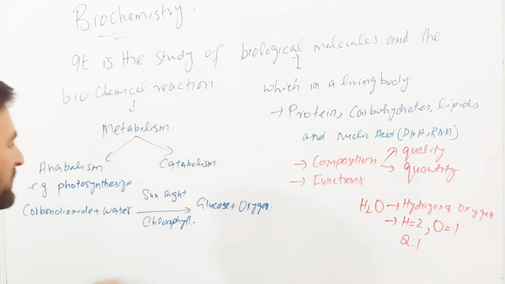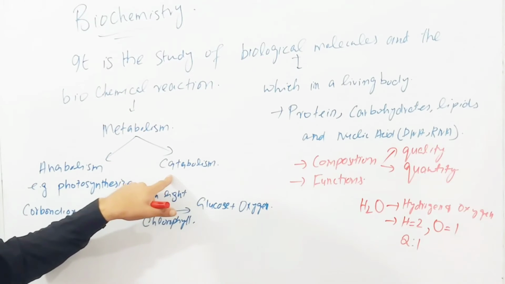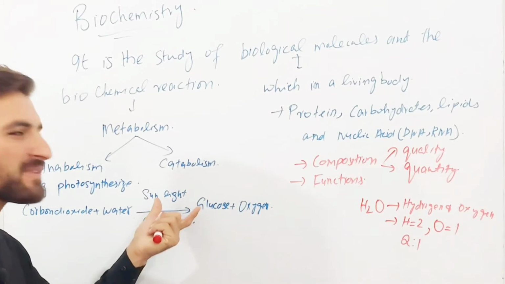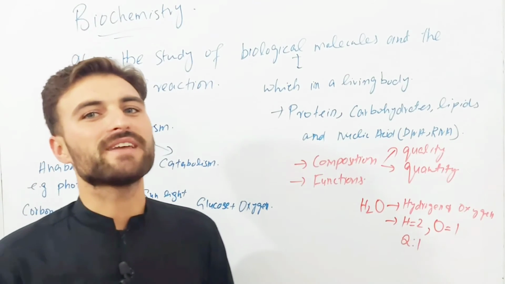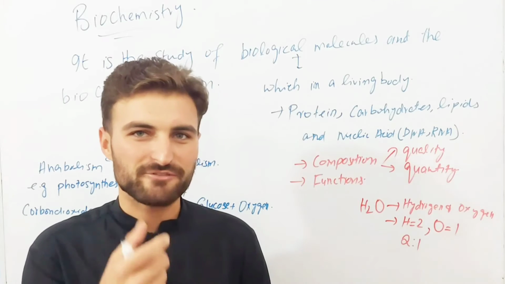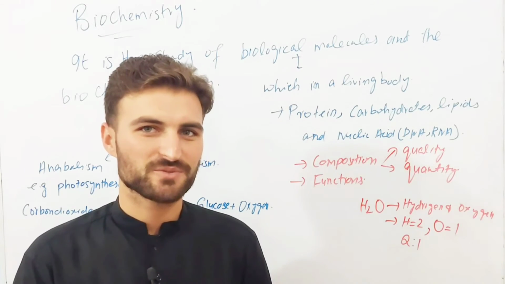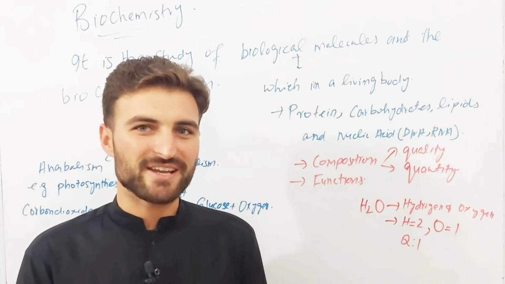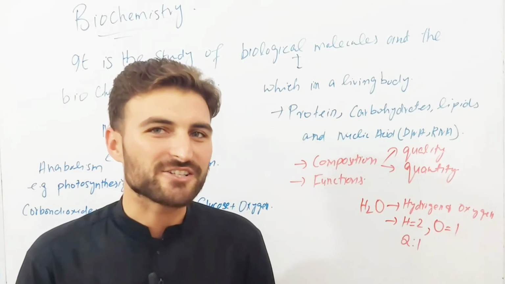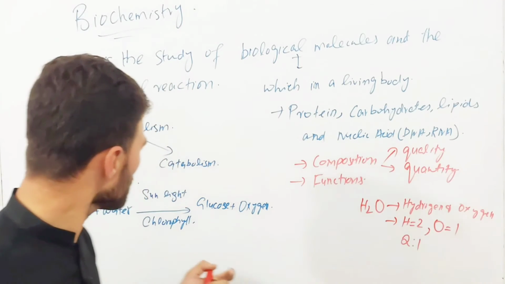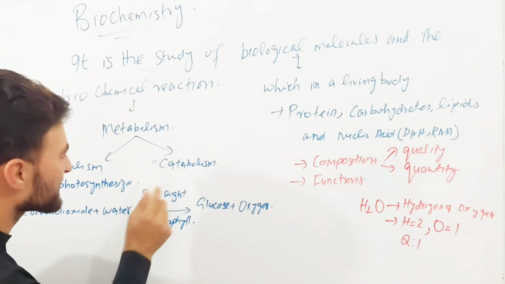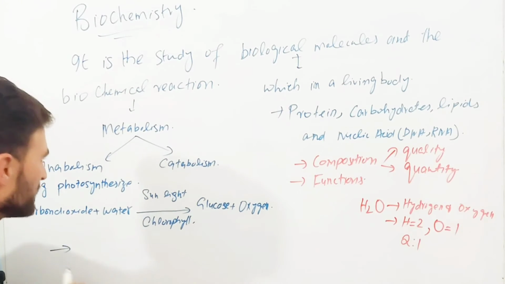Now let's come to the second type of metabolism, that is catabolism. Catabolism is completely opposite to anabolism. As we have said that anabolism is a constructive process, the opposite will be that catabolism is a destructive process. Now let's discuss catabolism here.